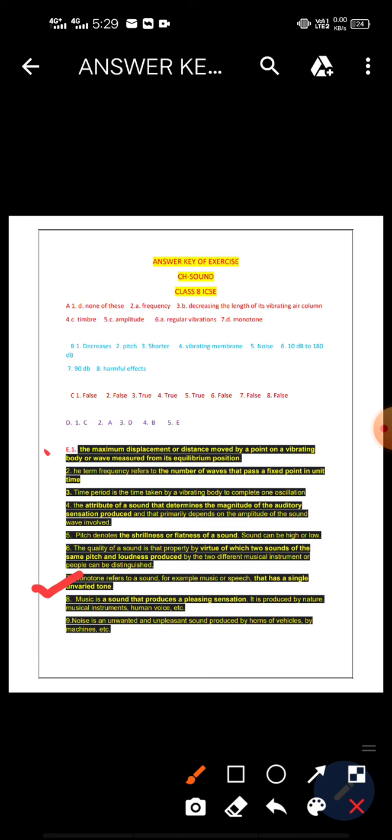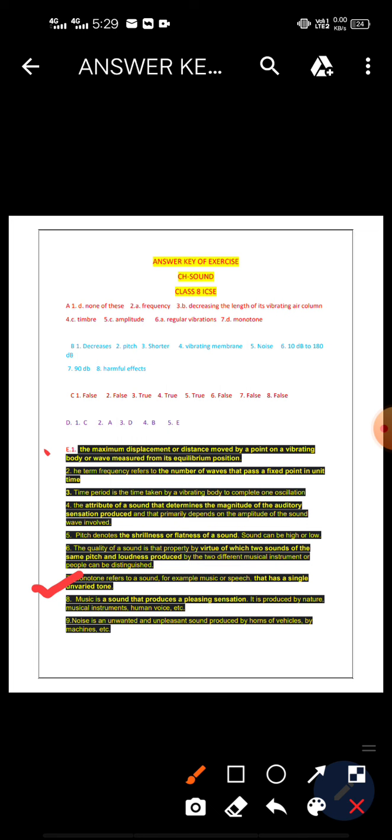Now the fourth one, write two differences between loudness and pitch. Simply write down two differences. First difference is the definition of both, loudness and pitch, and the second one is loudness depends on amplitude, whereas pitch depends on frequency.